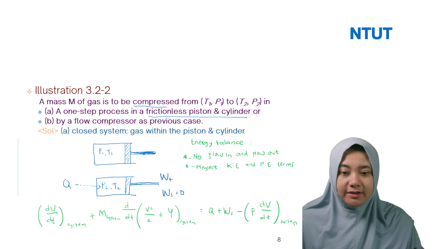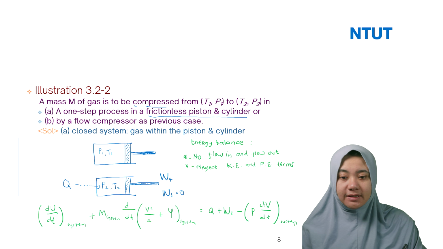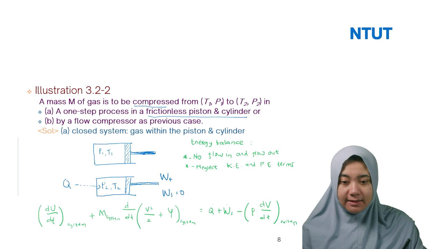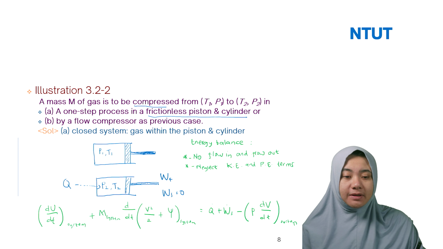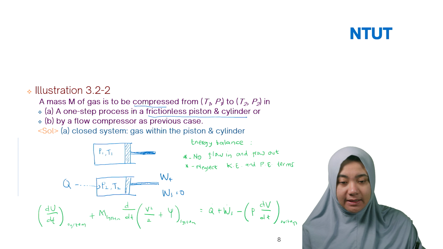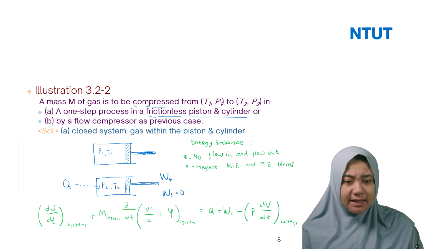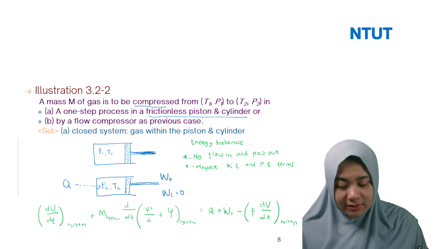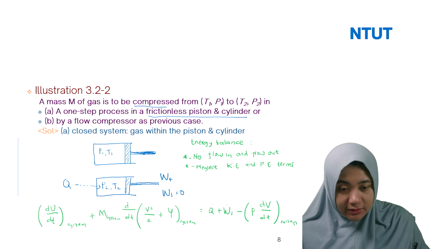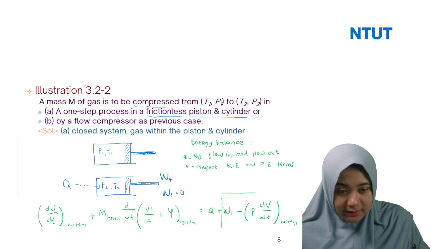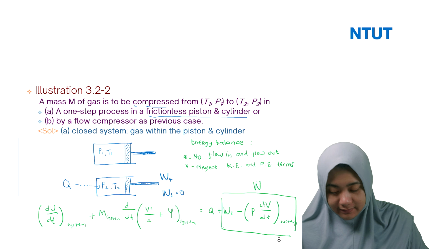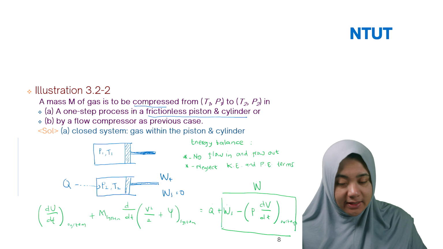Okay, this is the energy balance roughly for the closed system. dU/dt of the system plus m system v²/2 plus sigma equals Q plus Ws minus P dV/dt. In this case, you have a closed system, so you can neglect the kinetic and potential terms according to your assumption. So here you can simplify it as the total work. Okay, so it makes it easier for you.